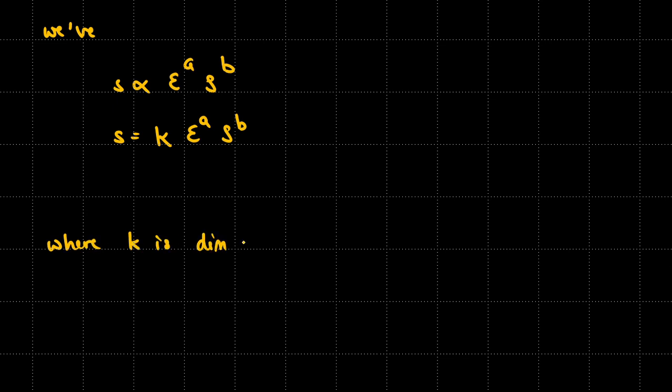So since the speed of sound depends on elasticity, we don't know to which power, let's suppose a, and density, let's suppose it depends on the power raised to b, we will get this. To remove the proportionality sign, we need to add a proportionality constant, let's suppose it is k, where k is a dimensionless proportionality constant. I'm writing dimensionless over here.